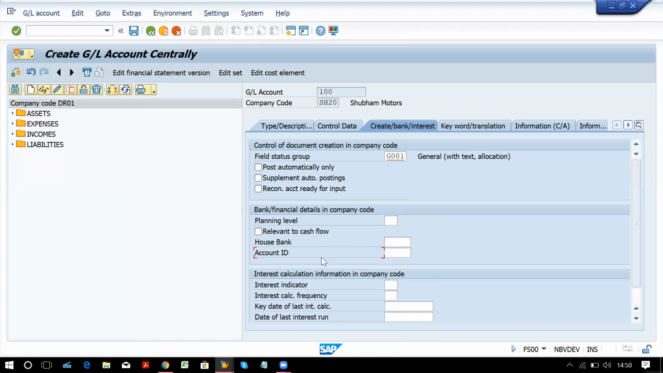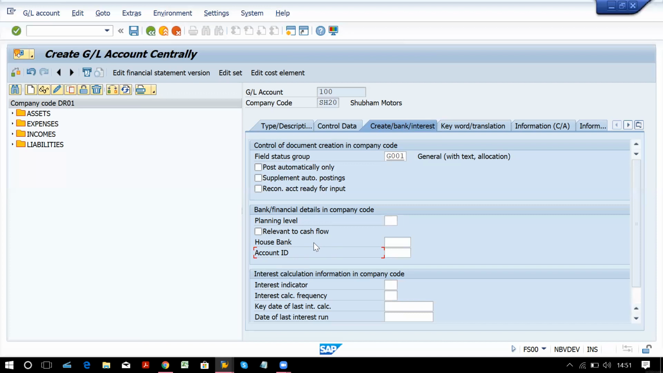House bank and account ID. This we will cover in the banking topic. Whenever we cover that, we will come here and assign the codes. Is it mandatory to tick relevant to cash flow? For bank and cash, you have to tick because there will be inflow and outflow. It will not give an error, but as per accounting concepts, you should tick. Then only the cash flow will get hit.